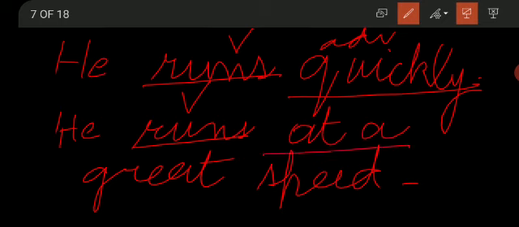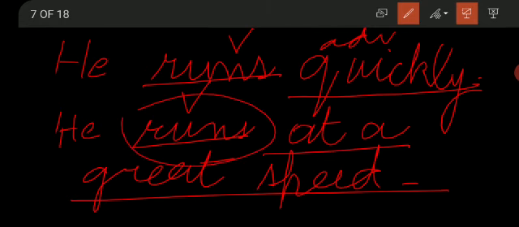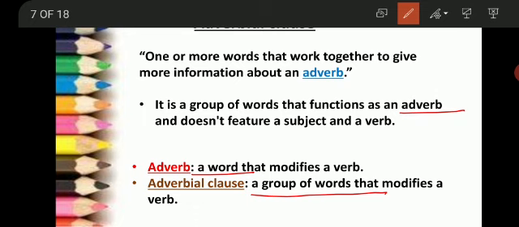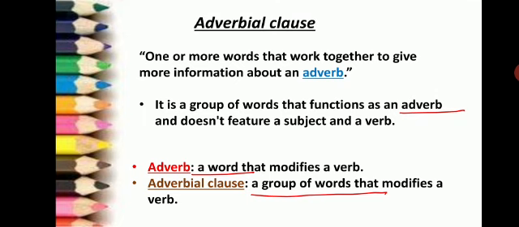The sentence he runs at a great speed is also describing this action runs. But as it is a group of words, we will call it an adverbial clause or you may say adverb phrase. So both the word quickly and this phrase at a great speed have the same meaning. So we can use an adverb instead of an adverbial clause or an adverbial clause instead of an adverb, provided both of them have the same meaning.